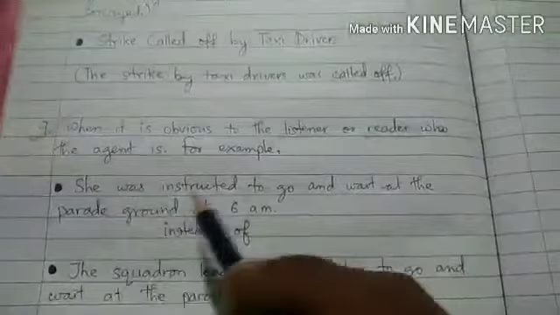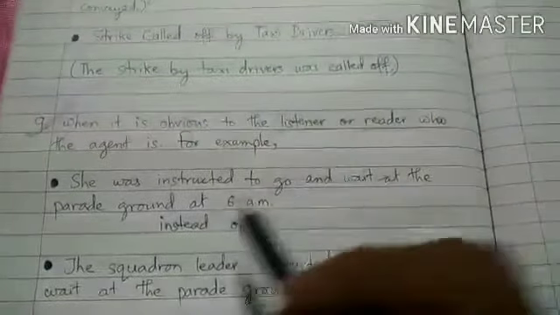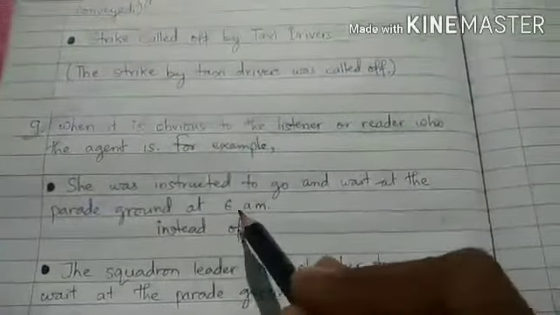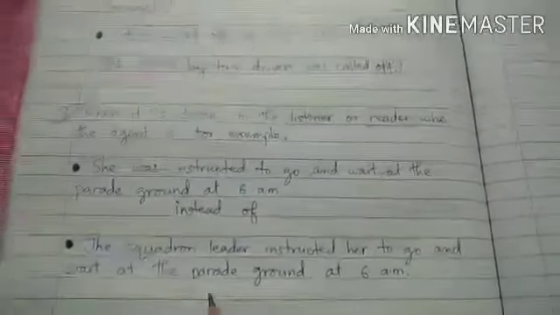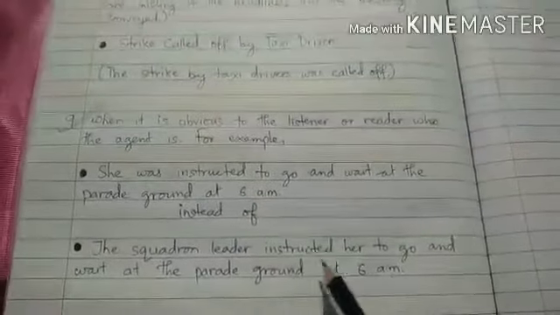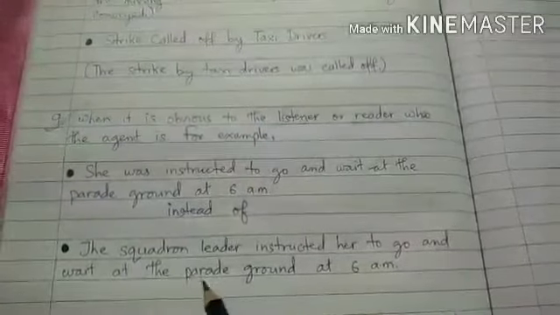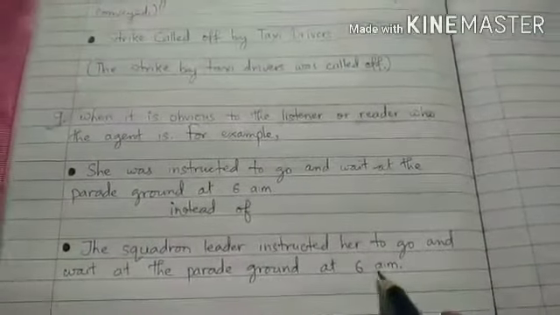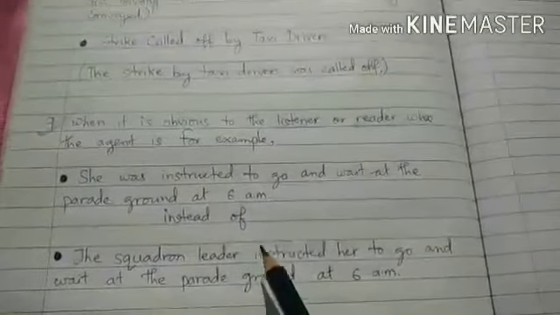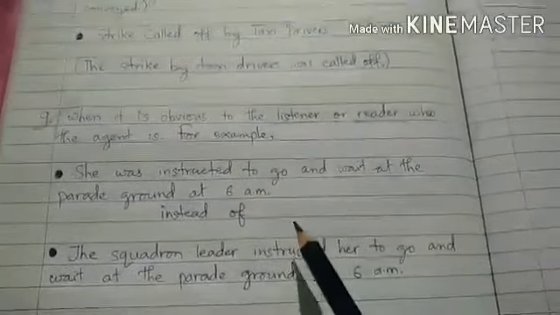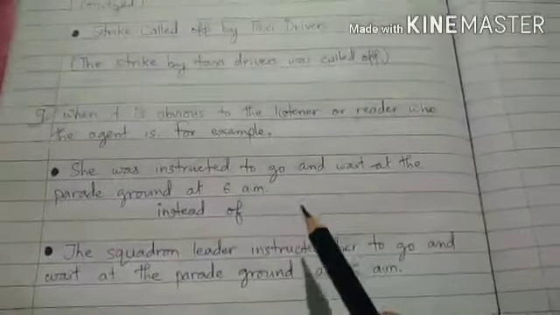Like, she was instructed to go and wait at the parade ground at 6 a.m. Instead of writing, the squadron leader instructed her to go and wait at the parade ground at 6 a.m. So here we don't focus on the agent that is performing the act.